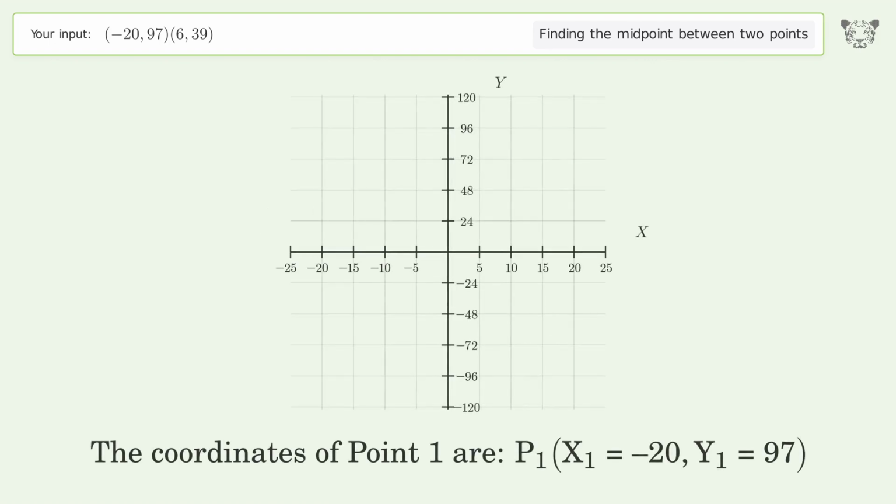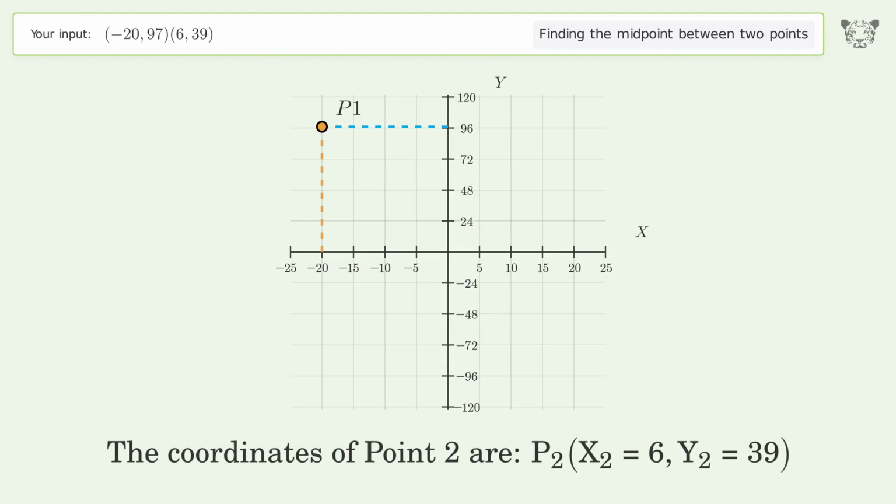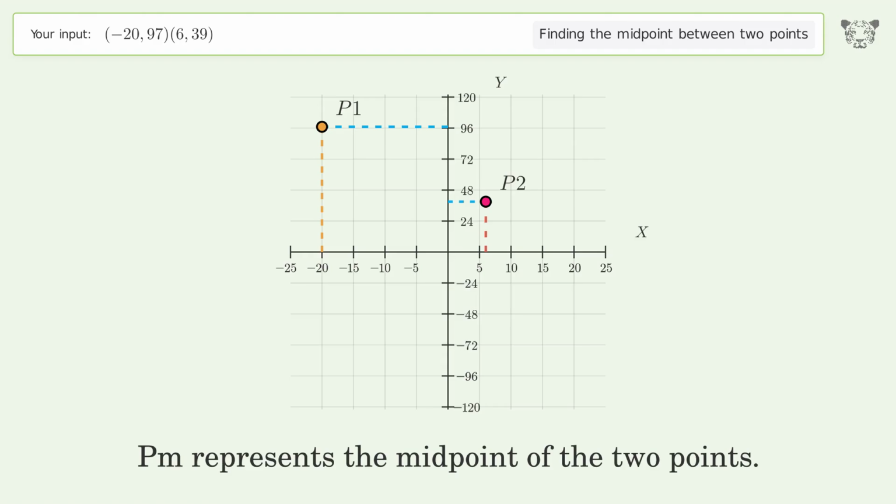The coordinates of point 1 are x1 equals -20, y1 equals 97. The coordinates of point 2 are x2 equals 6, y2 equals 39. PM represents the midpoint of the 2 points.